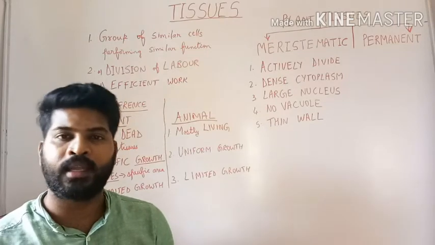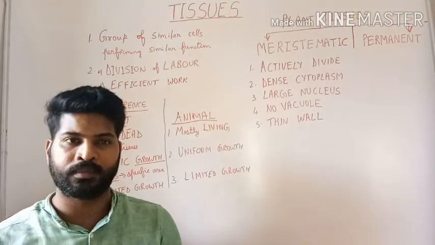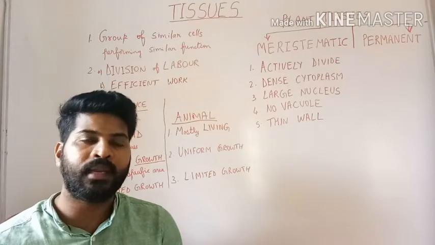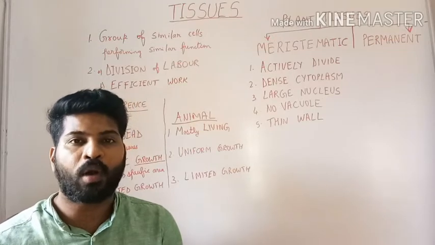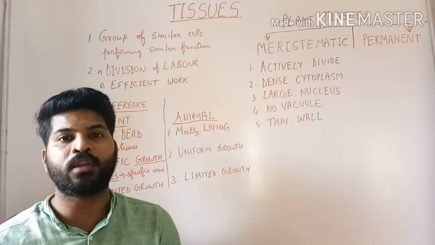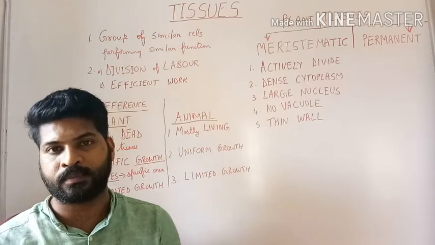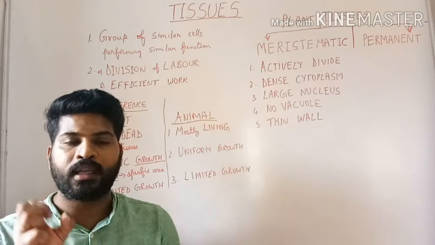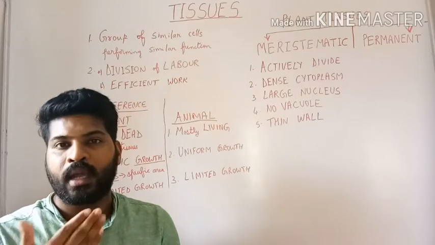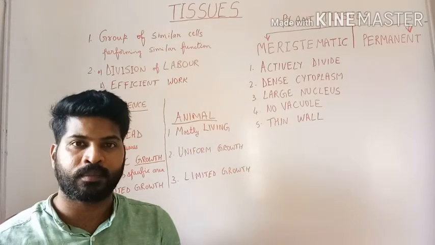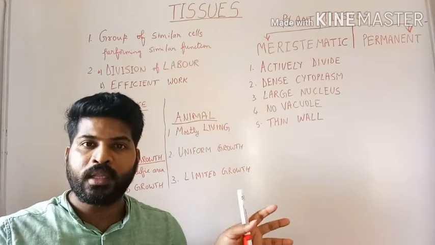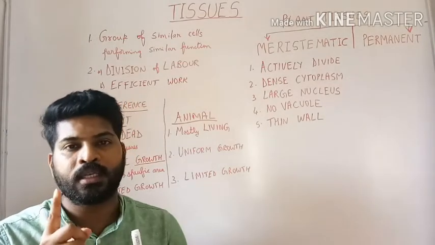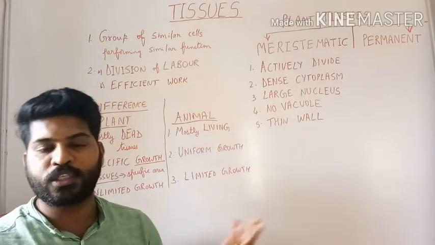For example, take the instance of the human body. If you talk about the brain, what is the brain made up of? The most important tissue present in the brain is neurons or neural cells. What is the function of the neural tissue? It is to acquire the information, process the information and send back the information. Therefore, all the neural cells or neurons come together to perform one single function. Therefore, that is a tissue.